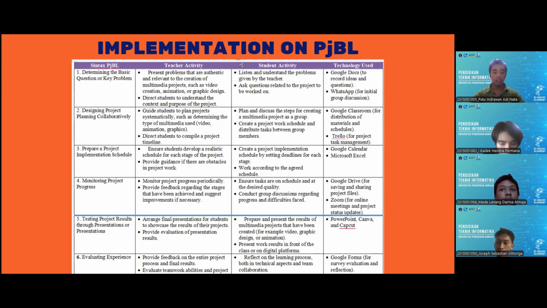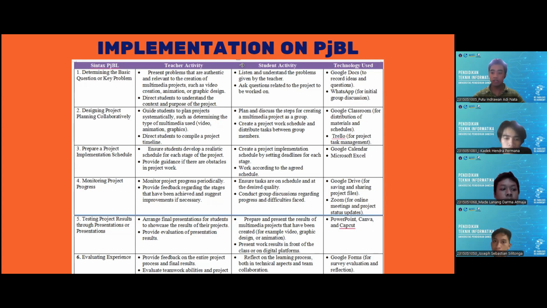syntax is for testing project results through presentation, where the teacher will arrange the final presentation for students to showcase the results of their projects, and also provide the evaluation and the revision for the presentation results of the students. In here, the students will also prepare and present the results of the multimedia projects that have been created, such as the video, the design graphic, and the animation that has been worked on.